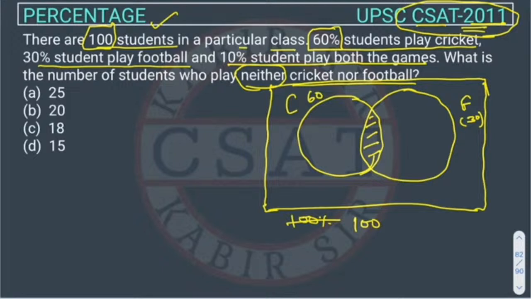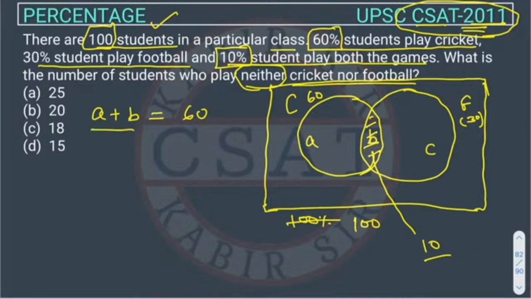Right. And 10% of students play both. So this shaded area will be 10% of 100, so it will be 10, right? So I'm writing it as A, B and C. Now A plus B will be 60 because it is representing the total number of students playing cricket, right?